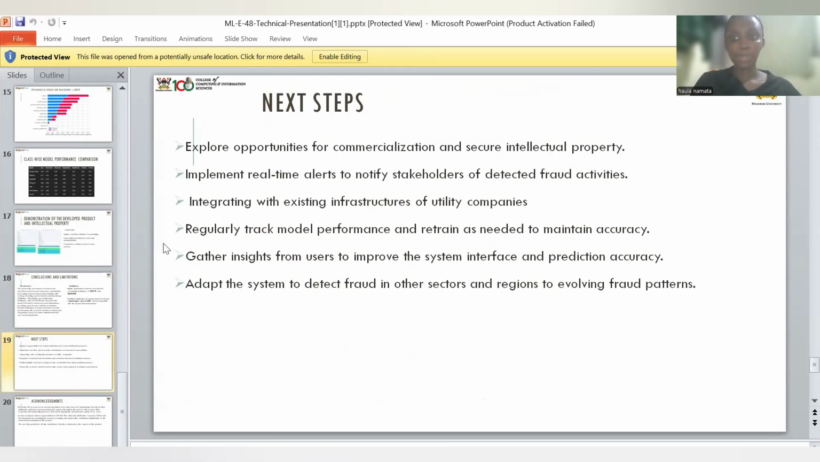So what we plan to do in the next steps majorly includes pursuing commercialization, integrating real-time alerts, deploying the system in utility companies like ADCL, and continuously monitoring our model performance and adapting the system in other sectors like water and communications fraud detection. We want to scale it so that it goes to other utilities as well.